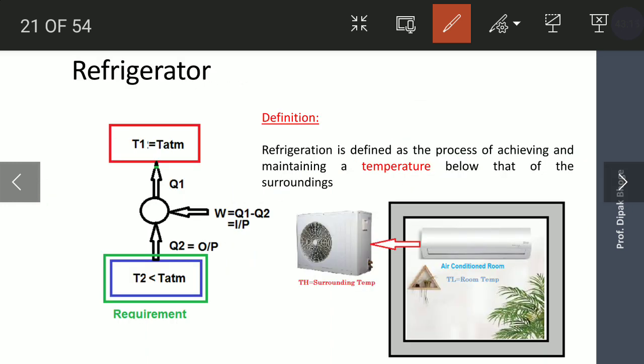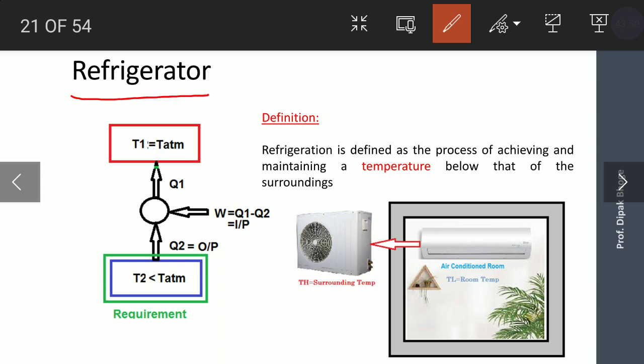After the heat engine, we are going to study the refrigerator. Why are we studying this? Because we have to understand the second law of thermodynamics. The things required to understand the second law of thermodynamics are the heat engine, refrigerator and heat pump. After studying these, we are going to study the next part, that is the second law of thermodynamics.